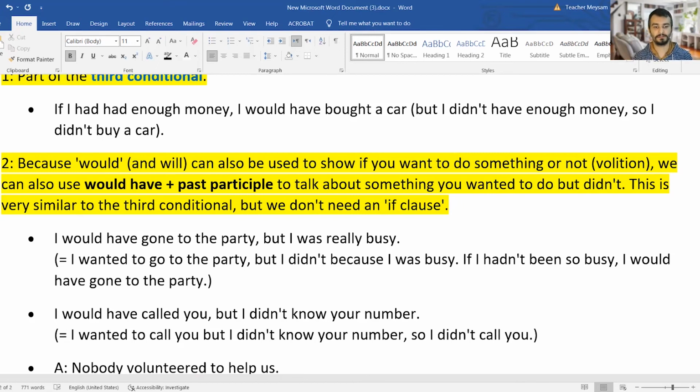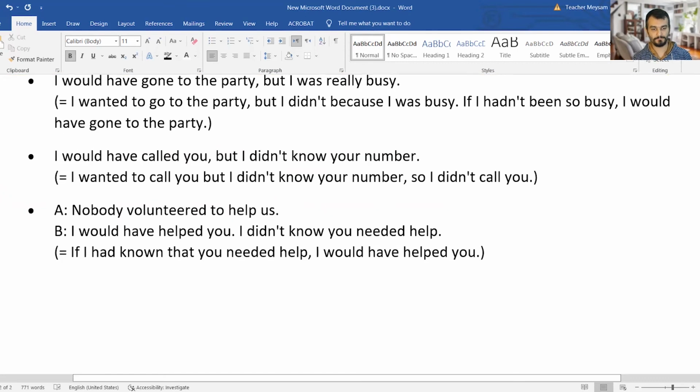Yeah, definitely. Next one. I would have called you, but I didn't know your number. So because I didn't have your number, because I didn't know your number, I couldn't call you. That is the reason. In other words, I really wanted to call you, but I didn't know your number. So I didn't call you, unfortunately.